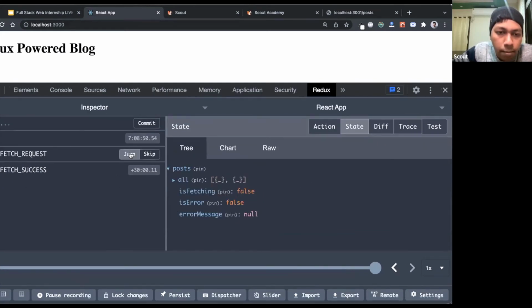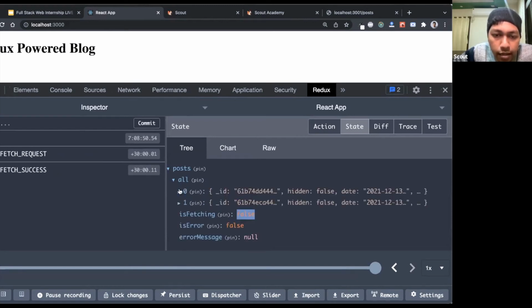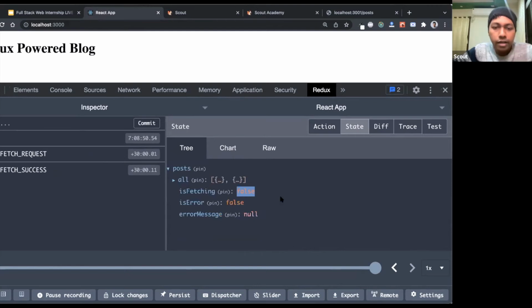If we jump to this state, you can see that when I am requesting, the all is empty, is fetching is set to true and is error is set to false. And if we jump to this success, you can see I have disabled is fetching, and the data is coming here inside the all attribute. Fine, so that part is ready.